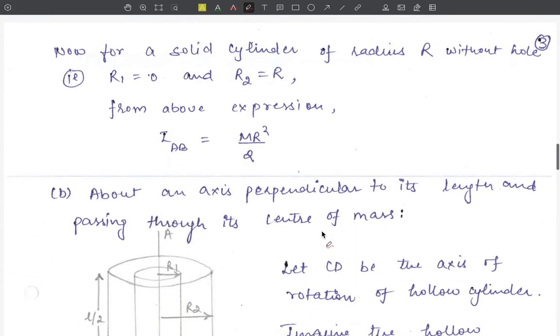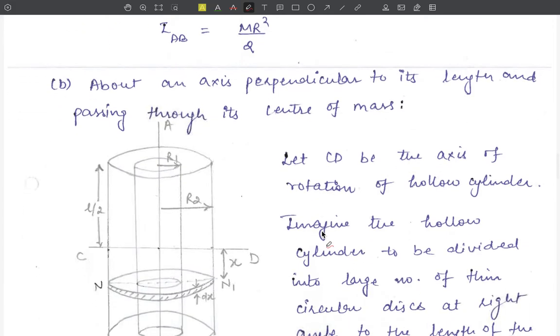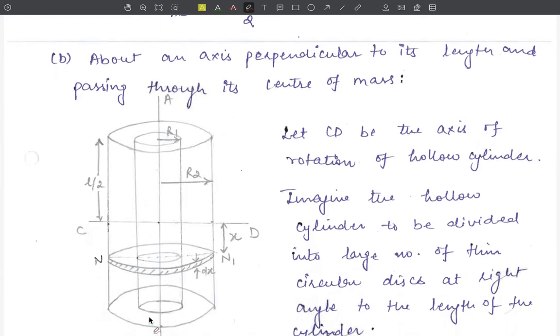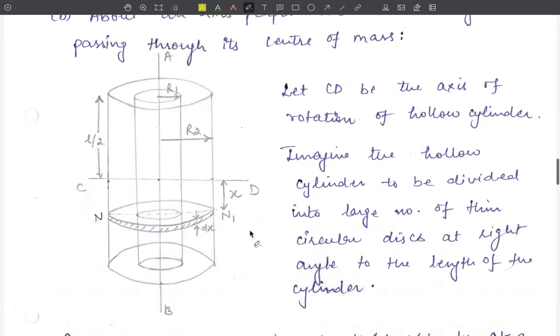Now our next case is to find out the moment of inertia of the same hollow cylinder about an axis perpendicular to its length and passing through its center of mass. Let us assume that CD is the required axis of rotation. Now, to find out the moment of inertia, again imagine the hollow cylinder to be divided into a large number of thin circular discs at right angles to the length of the cylinder.